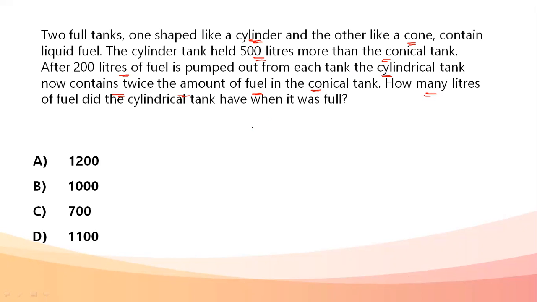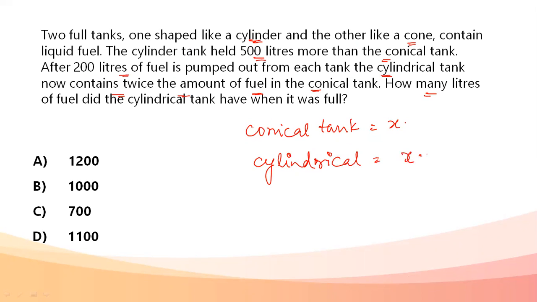Let's say that the conical tank's capacity is X. If the cylindrical tank is full, it is given in the question that it holds 500 liters more than the conical. So cylindrical becomes 500 plus X, that is its capacity.